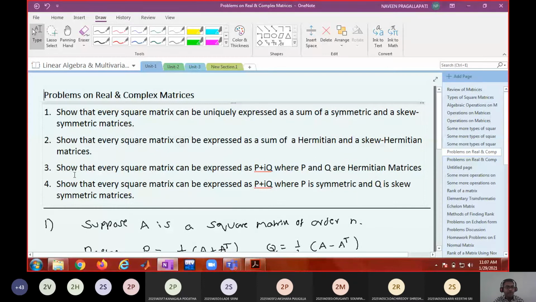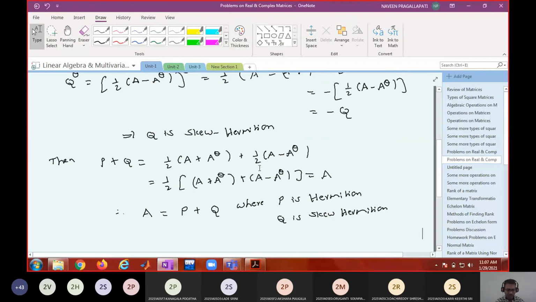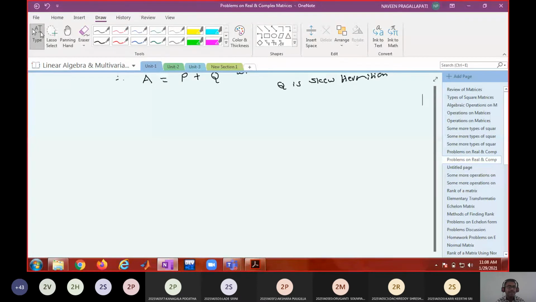Okay. Now, how can you do the third problem? Show that every square matrix can be expressed as P plus IQ, where P and Q are Hermitian matrices. Can you tell me how to define Hermitian matrices? Okay. So, what is the third problem?